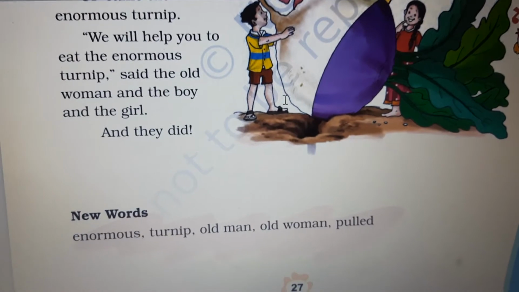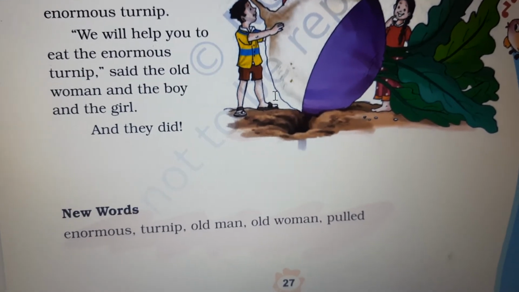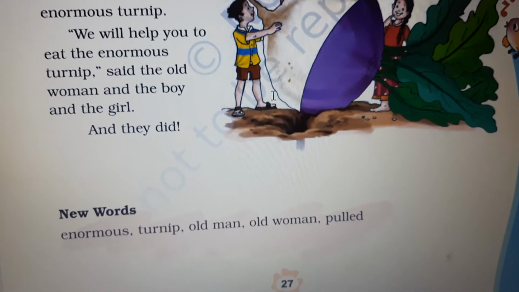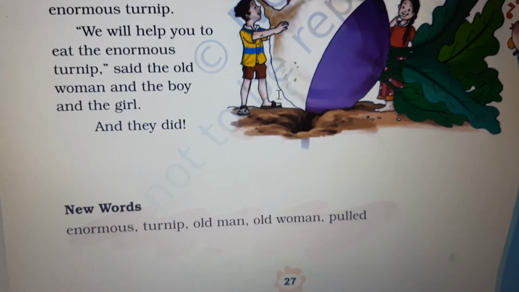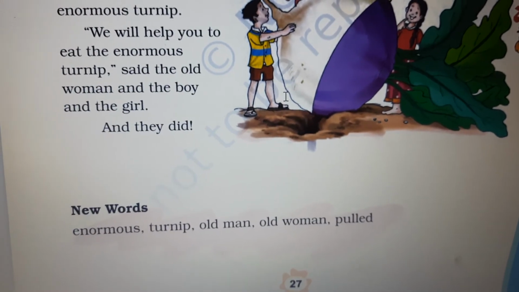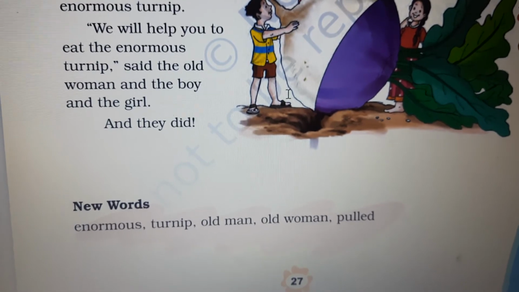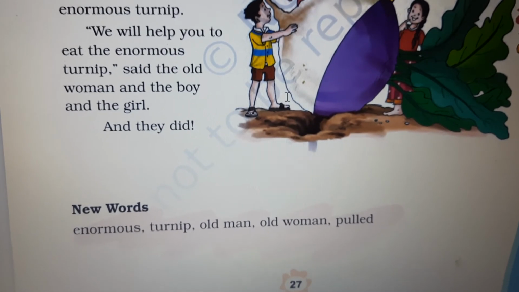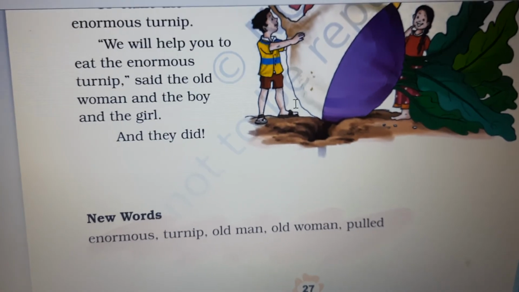Now old man, that is the elderly male person. Man means male. Now old woman, that is elderly female person, as your nani, dadi. Now pulled means to move towards oneself with force. Now this is all about the chapter.